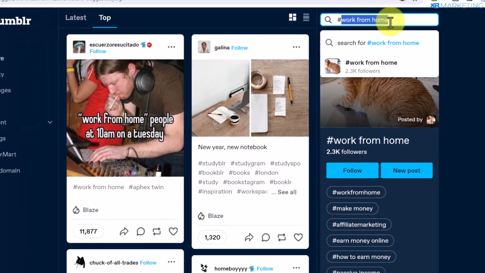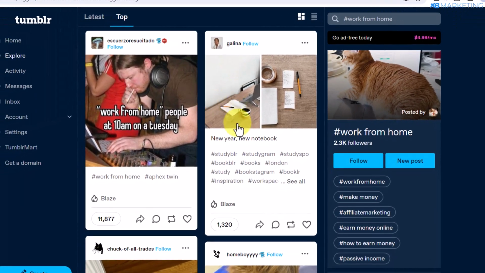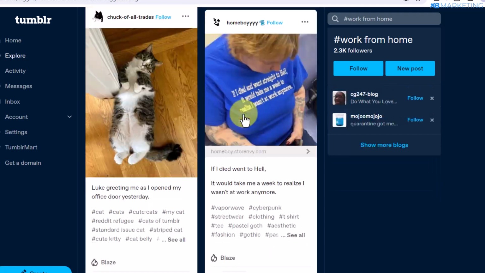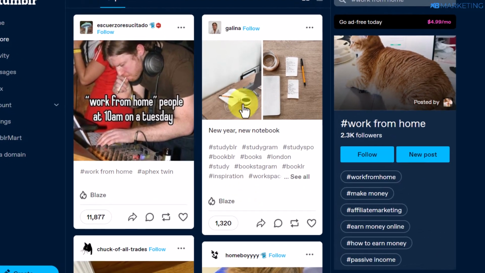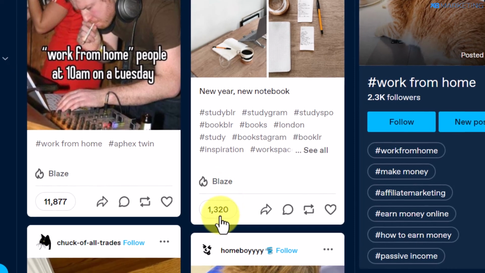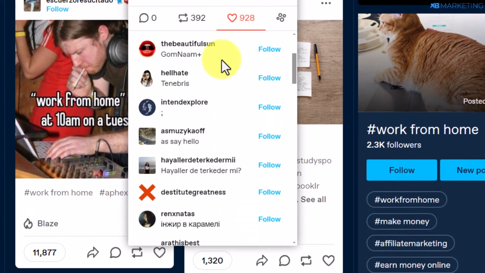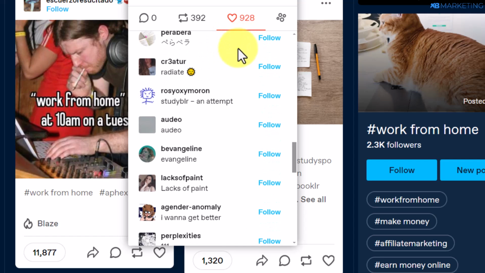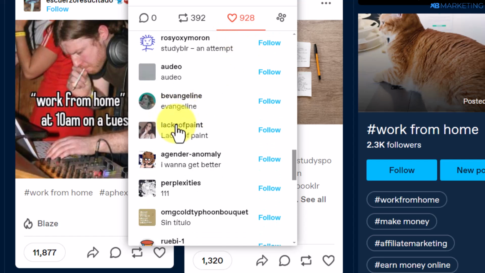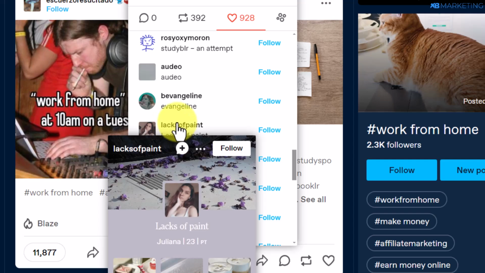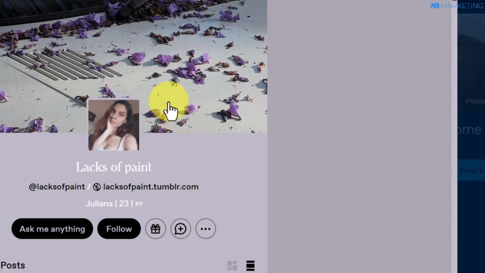You can also use work from home as well. And as you can see right here, there are a lot of people engaging with this type of content. So I'm going to take this one here as an example. All right. So if I click on this, you want to go over to people who engage with this content. So once you do that, you want to basically send a DM to all of these people. So I'm going to take this profile here as an example. All you need to do is to click on this profile.